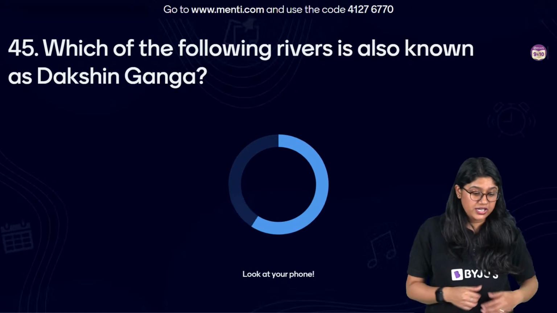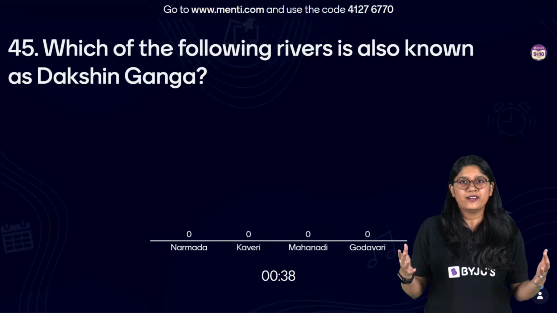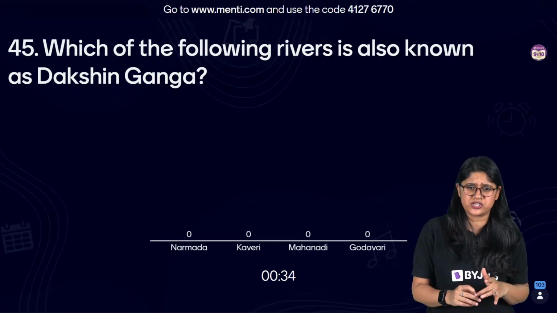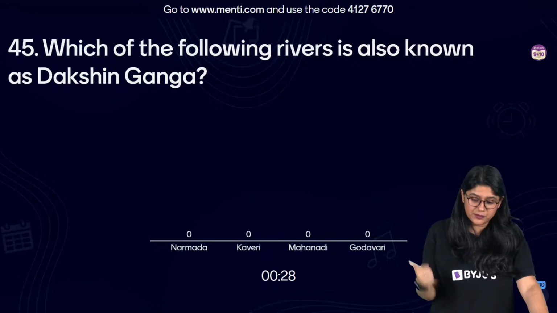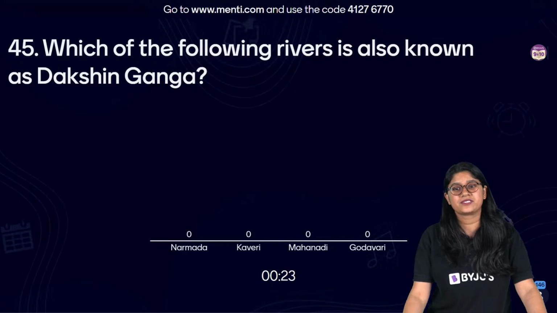Which of the following rivers is also known as Dakshin Ganga? We discussed this particular chapter, drainage. I'm sure you'll be able to answer this question. Okay everyone, we have Narmada, Kaveri, Mahanadi and Godavari. Dakshin ki Ganga kise bolte hain?